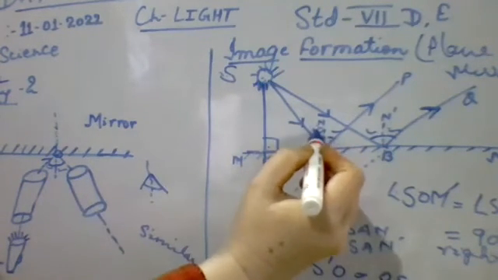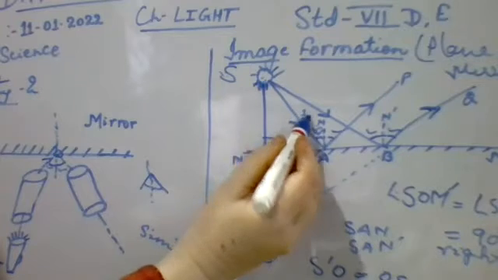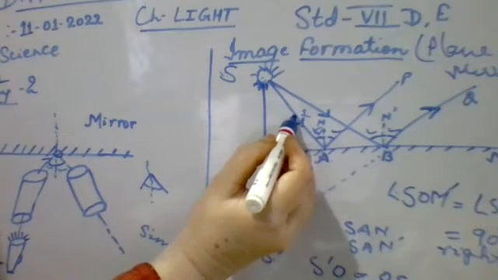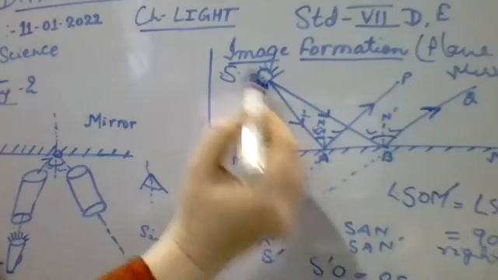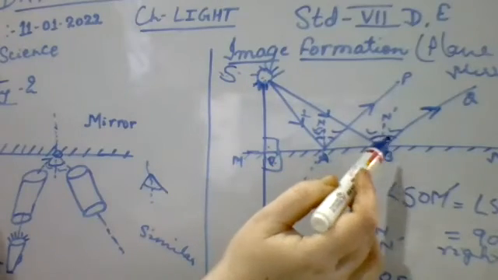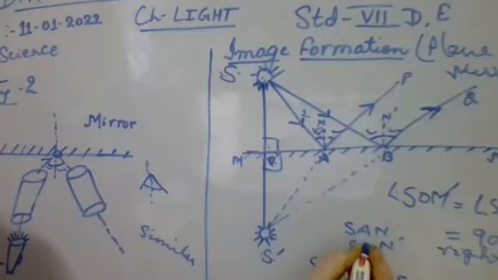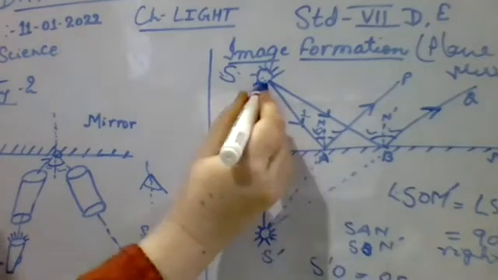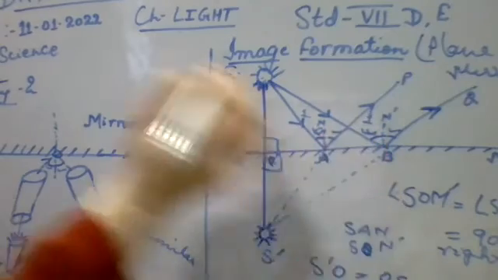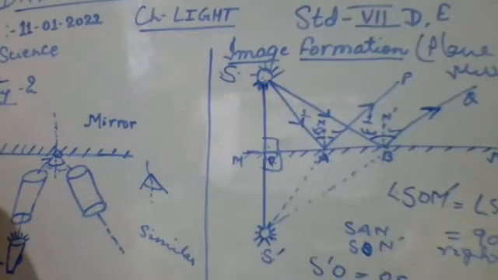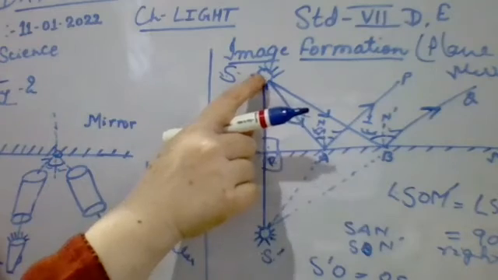SAN means this one, this angle. Clear? First, angle 1, that is the incident angle. And again, you can call it SA. No, not A, it will be SB. SB and dash. These two angles will be the first angle. That will be called as what? Incident angle, for the incident ray.